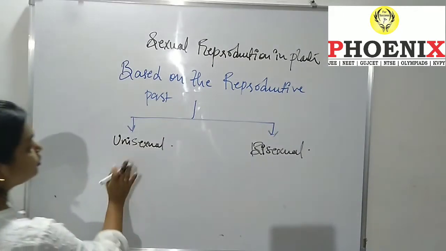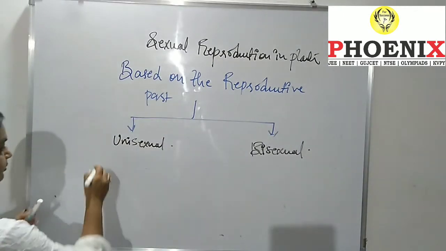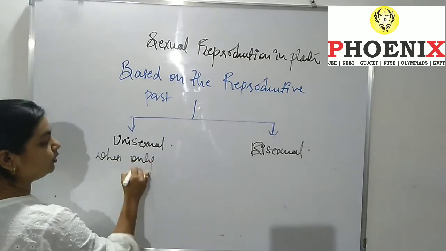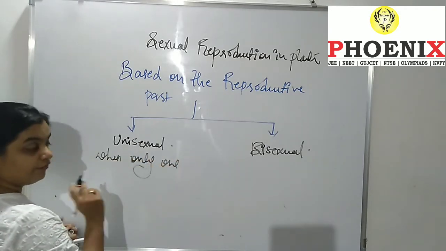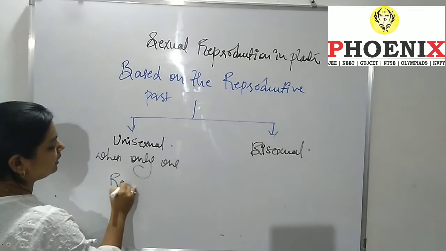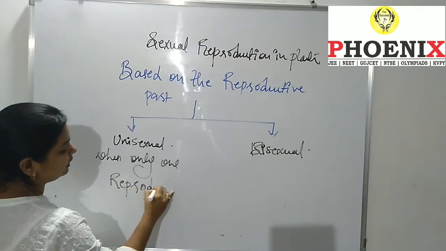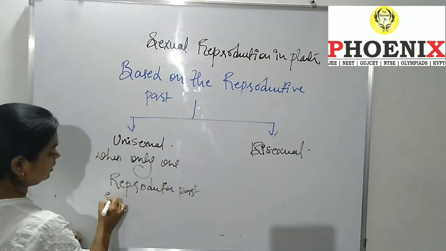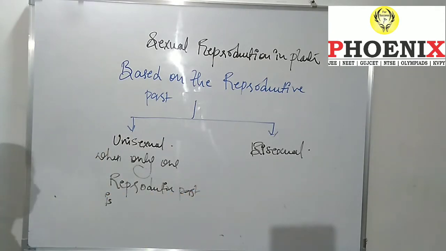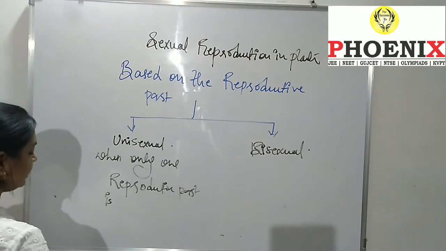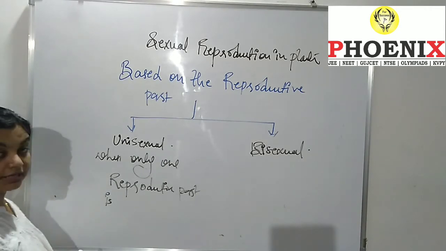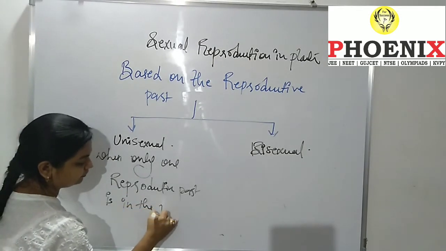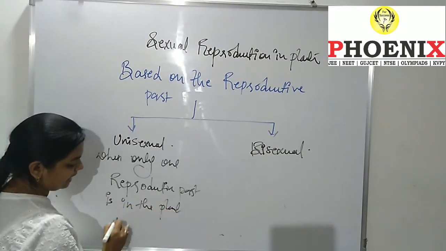So a unisexual flower means when only one reproductive part is present. When only one reproductive part is present in what? In the plant. For example, papaya.